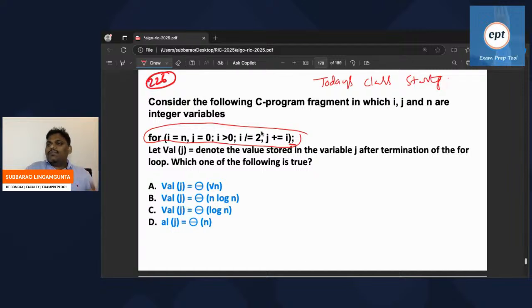So what is the answer for this? Please let me know. What is the value of j at the end of this for loop? Those people who are doing it, please let me know.